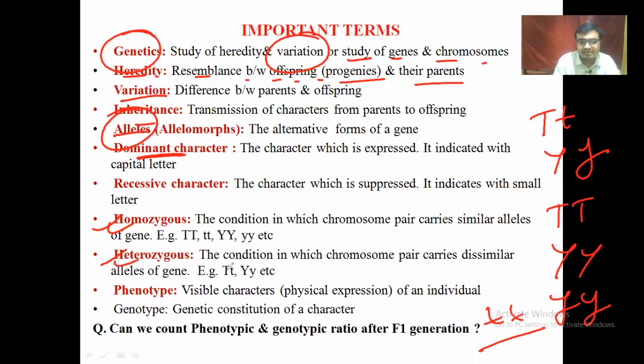In the heterozygous condition, please read that the chromosome pair carries dissimilar alleles. That means two different alleles in an alternative form, because these two alleles belong to the same trait or character, but in a different form. One is dominant, another is recessive, and always the dominant will be expressed and the recessive will be suppressed.